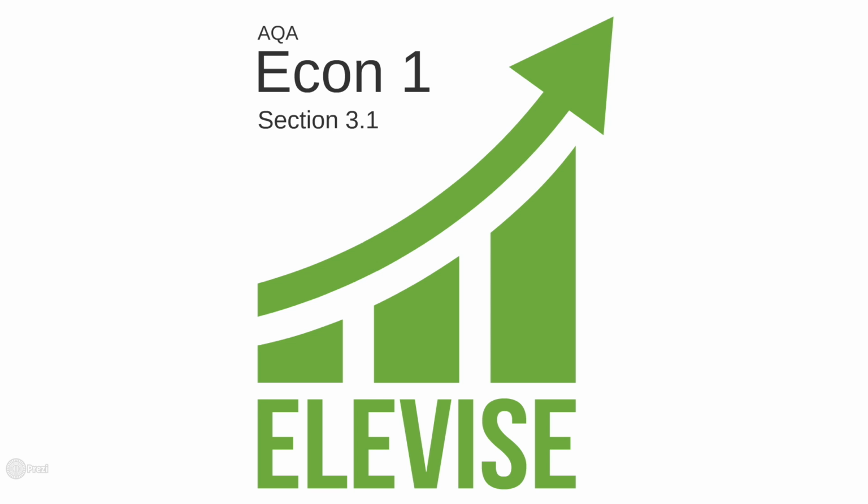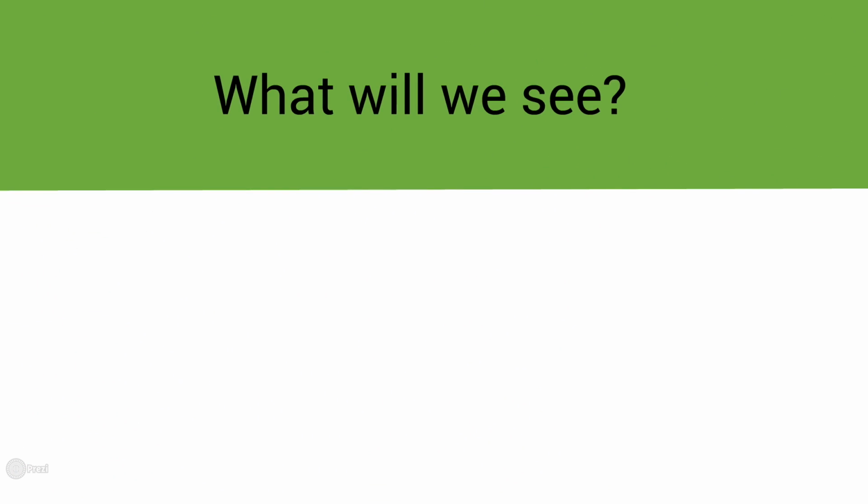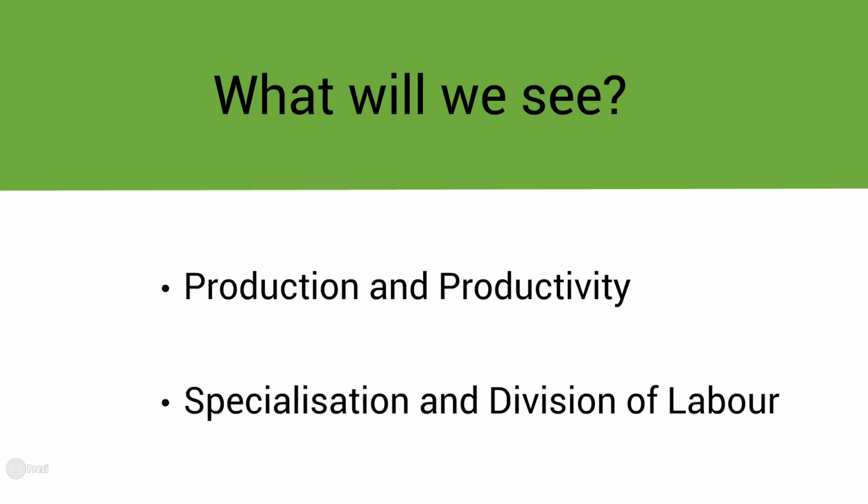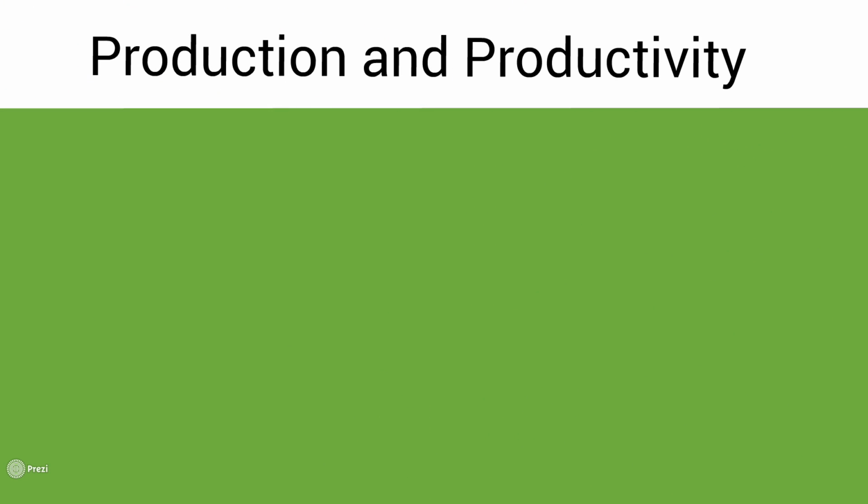Hi and welcome to section 3.1 for Econ 1 on the AQA exam board. What will we see today? Today we'll be looking at production and productivity and specialisation and the division of labour. So let's start with production and productivity.